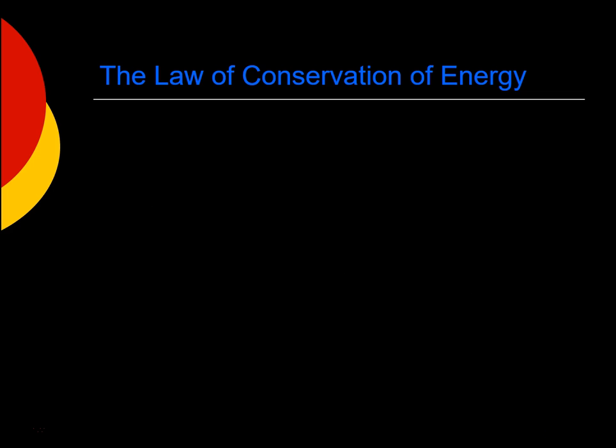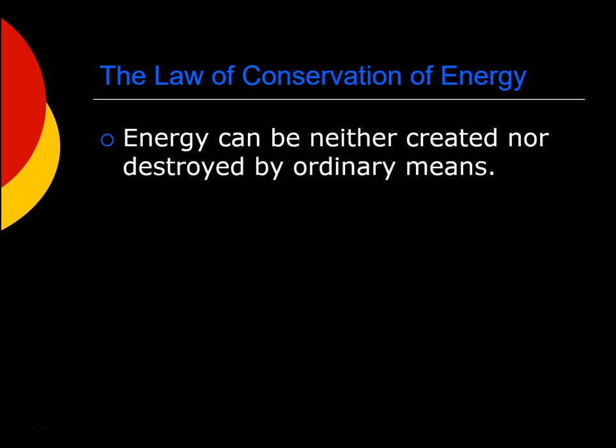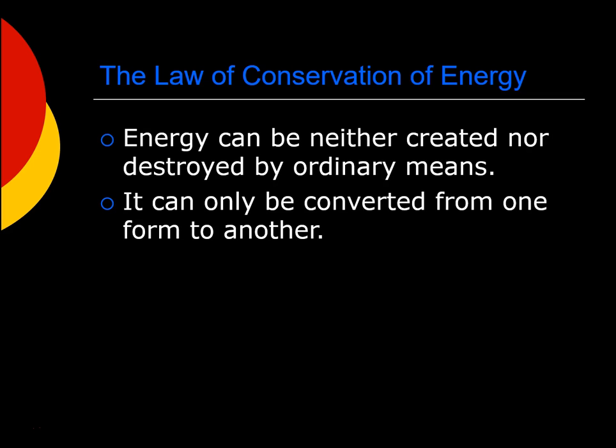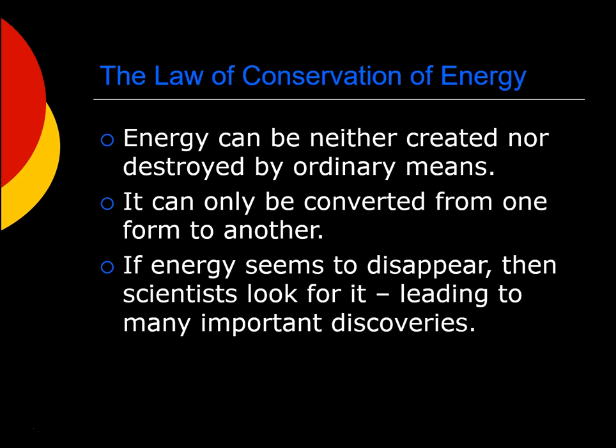The law of conservation of energy states that energy cannot be created nor destroyed by any ordinary means. And this pretty much means it cannot be created or destroyed. And since it can't be created or destroyed, it can only be converted from one form of energy to another. If energy seems to disappear, then scientists tend to look into what's going on, and it has led to many important discoveries in our history. So often the things that are confusing can lead to better understanding if you take the time to look into it.